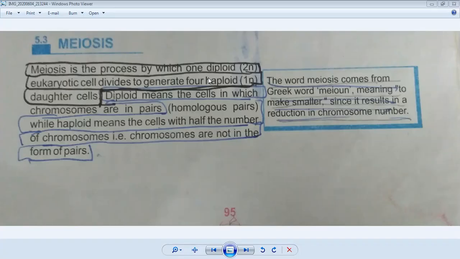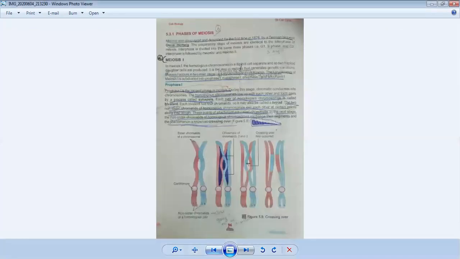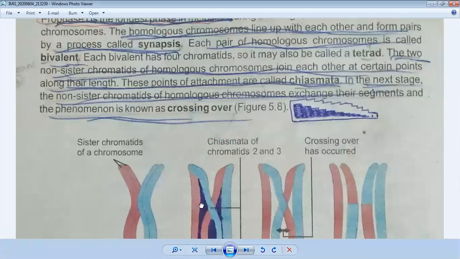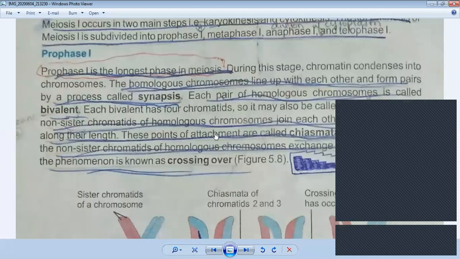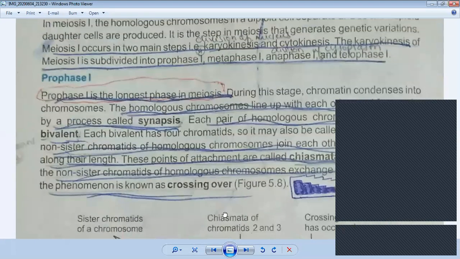Now, the meaning of meiosis. The word meiosis comes from the Greek word meion, meaning to make smaller, since it results in a reduction in chromosome numbers.